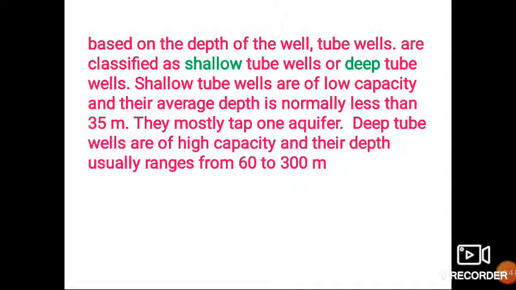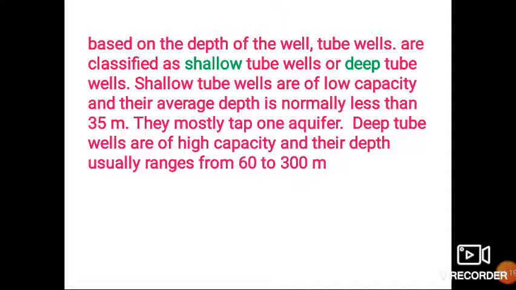Again, depending upon the depth, the tube wells are classified into two types, shallow and deep. Shallow tube wells are of low capacity and their average depth is normally less than 35 meters, and they are useful to tap water generally from only one aquifer, while deep tube wells are of high capacity and their depth ranges from 60 to 300 meters.